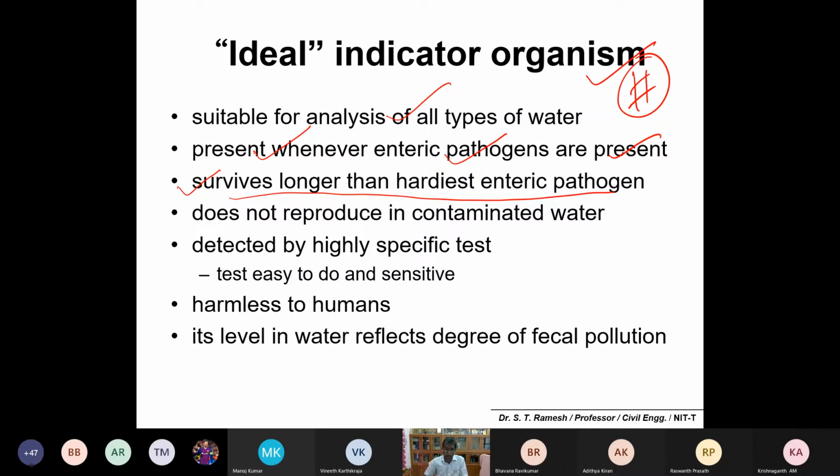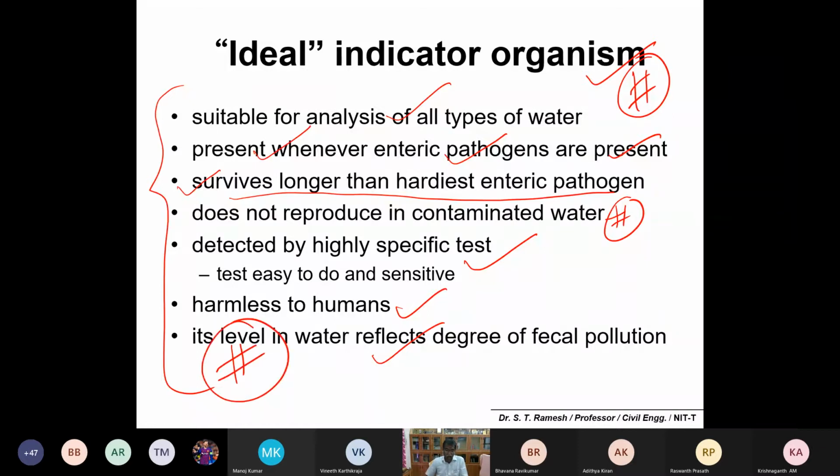They do not reproduce in contaminated water. Detection is very easy, and they are harmless to humans. Their level reflects the degree of fecal contamination. These five or six points on the characteristics of an ideal indicator organism are important from the examination point of view.